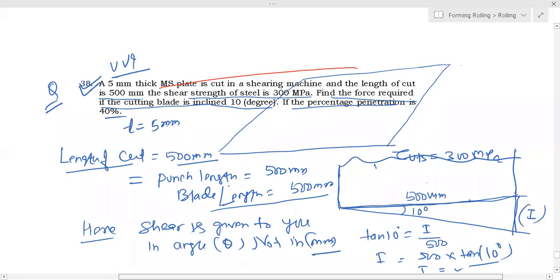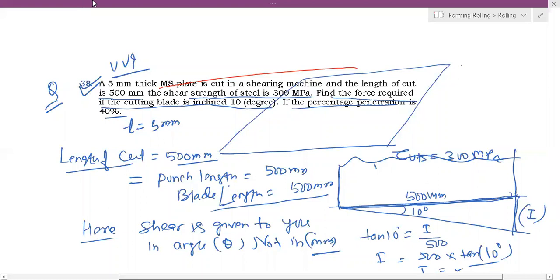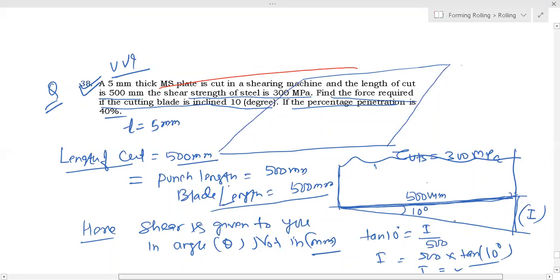Inclination is given, and this length is 500 mm. So you can calculate this length applying trigonometry, tan theta. So I you got. Once you estimated the I, then percentage penetration is 40%, and you can calculate the force required.